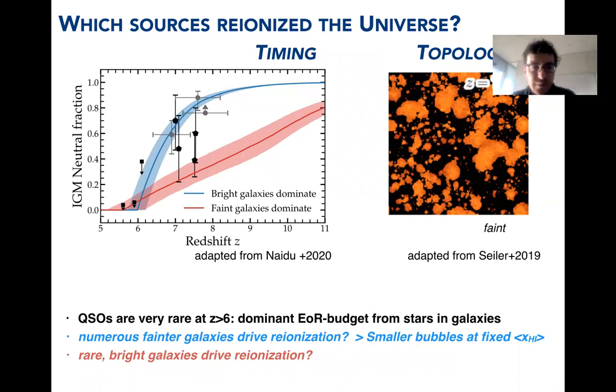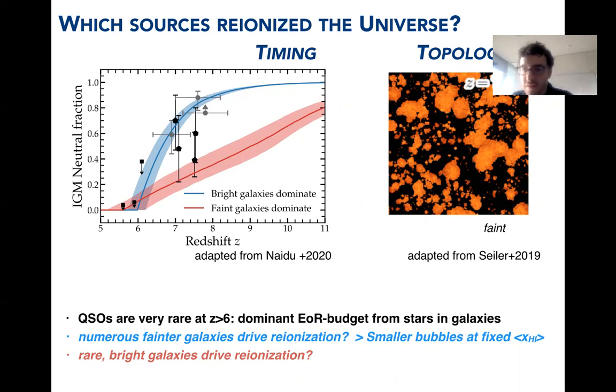And bright galaxies give you a late and rapid reionization because it takes some time to form these bright galaxies in the early universe. The data points seem to point towards this scenario of bright galaxies dominating the reionization budget, but the error bars are quite substantial. The topology is affected by reionization as well, as illustrated on the right.